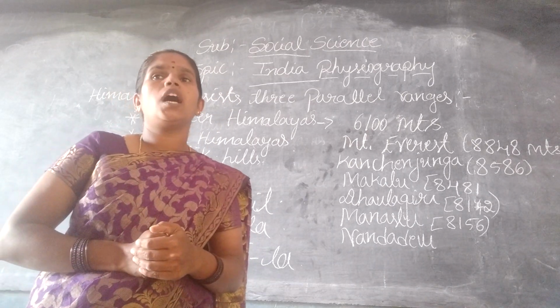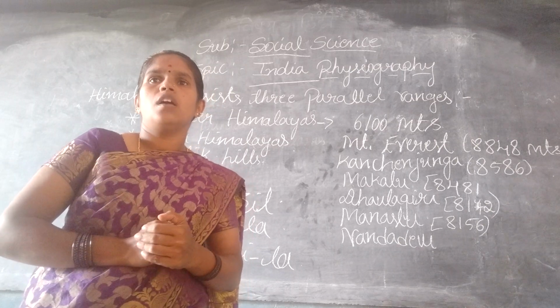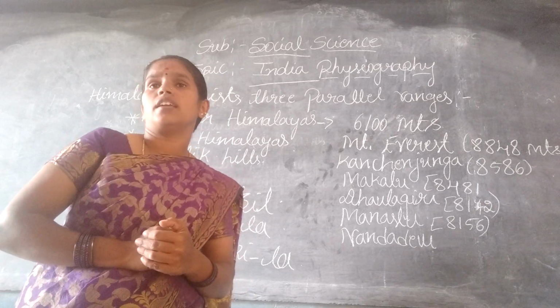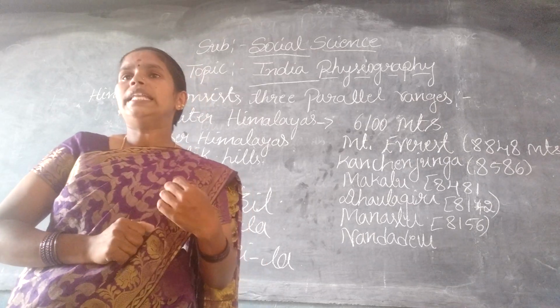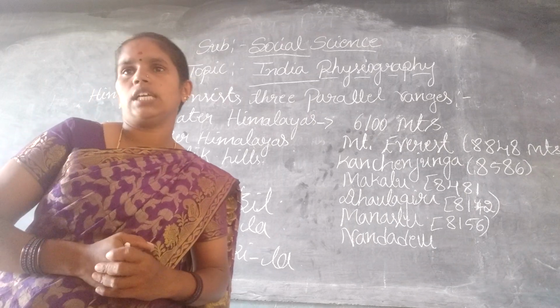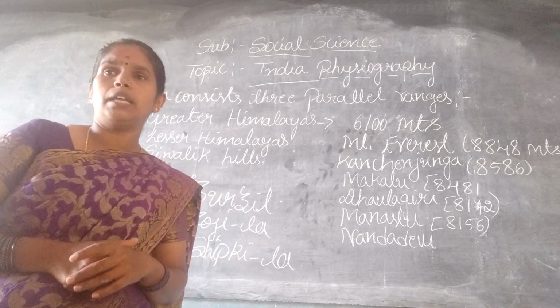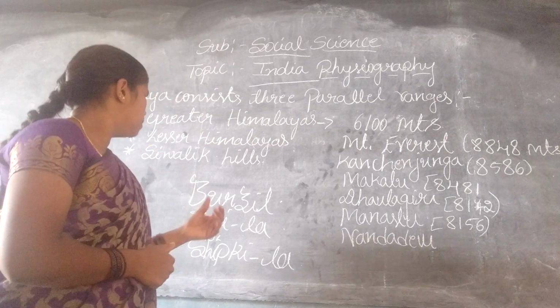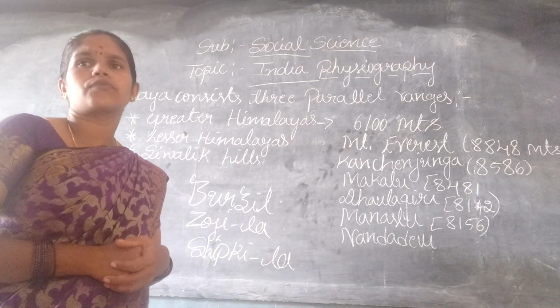The Greater Himalaya are covered with snow throughout the year. So this range is called the Himadri. They are home for many glaciers such as Gangotri and Yamunotri glaciers. They are home for many passes also, such as Burzil, Zoji La and Shipki La.